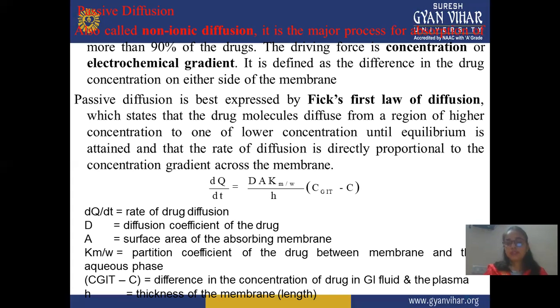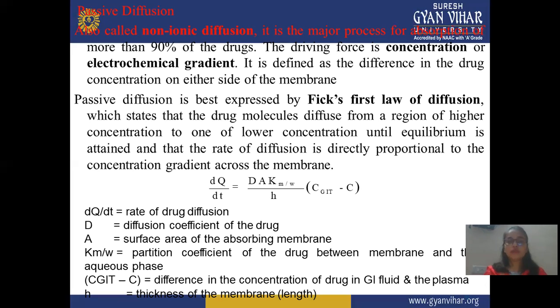The equation is dQ/dt = DAKm/W divided by h, times (CGIT minus C). In this equation, dQ/dt is the rate of drug diffusion, meaning how much drug is diffused through the membrane. D is the diffusion coefficient of the drug, meaning how much drug diffuses through this membrane by passive diffusion. A is the surface area of the absorbing membrane.